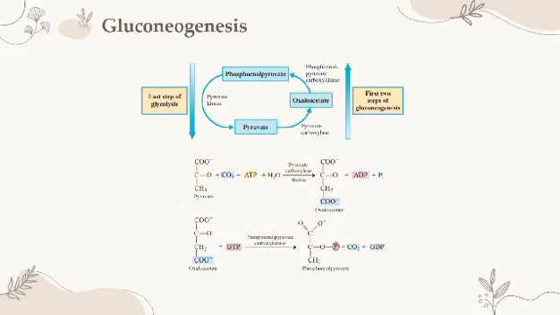Ito ang isang slide na nagpapakita ng conversion of gluconeogenesis into glucose. Ayan si pyruvate, oxaloacetate. So from oxaloacetate, kino-convert siya ni phosphoenolpyruvate carboxykinase into phosphoenolpyruvate. So these are all the topics that involve the production of glucose in glycogen synthesis and its degradation.